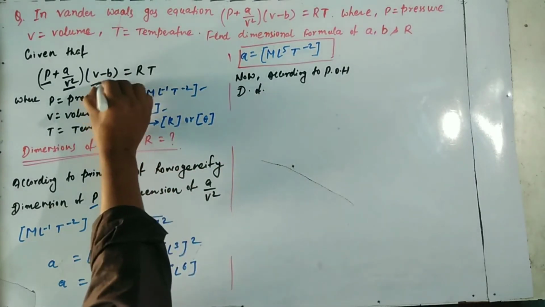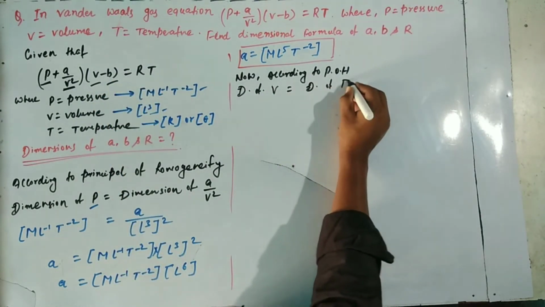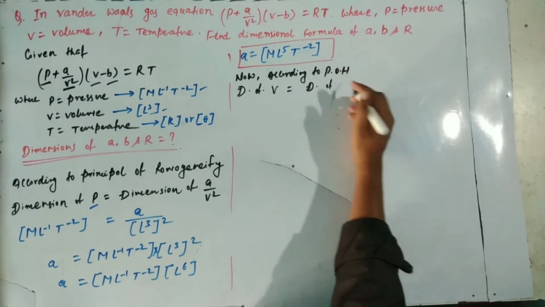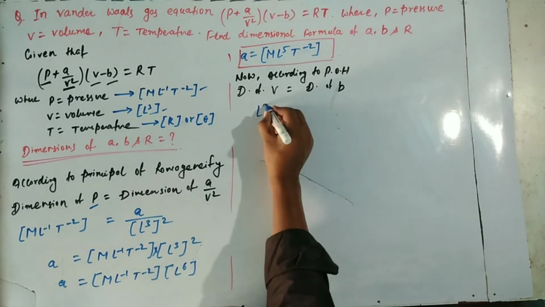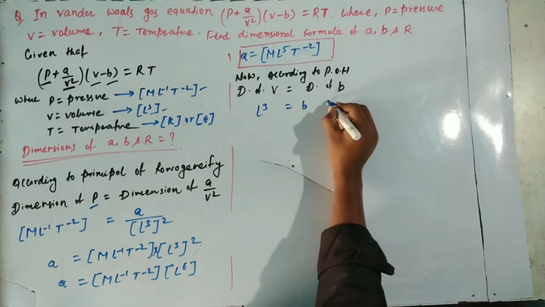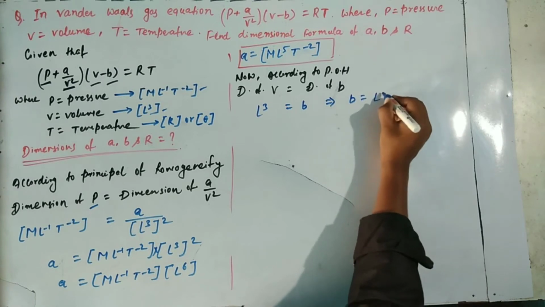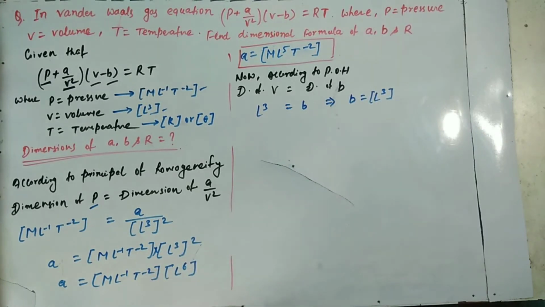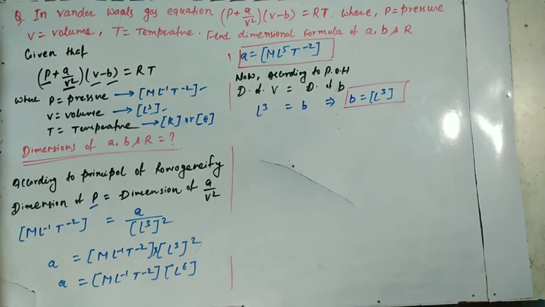According to it, V and B are two terms being subtracted, so the dimensions of V equal the dimensions of B. The dimensions of V are L^3, equal to B. Therefore B equals L^3. This is the dimension of B.